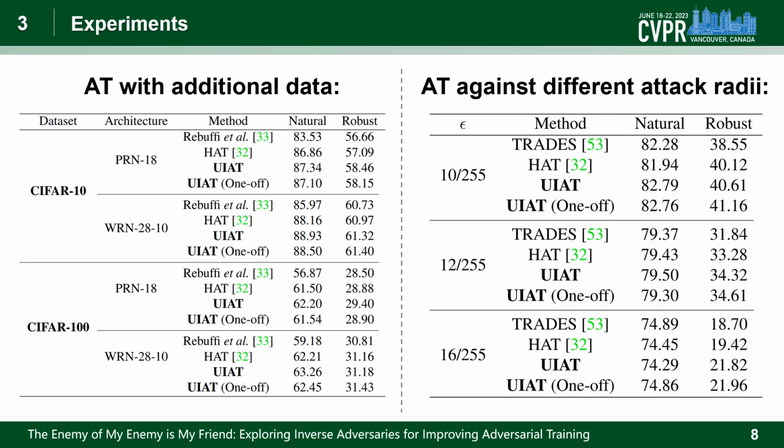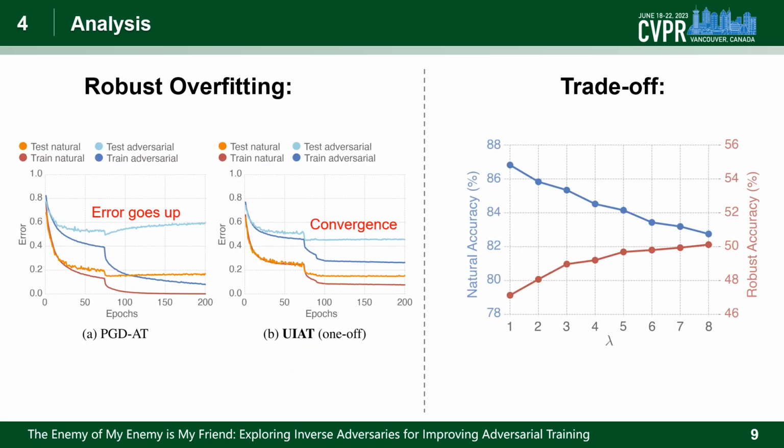In addition, we consider the use of additional DDPM synthetic datasets to further enhance adversarial training, especially under different network architectures. Our proposed method also achieves SOTA results in terms of natural performance and adversarial robustness. Furthermore, our proposed inverse adversarial training method can effectively adapt to higher attack strengths. We also analyze the common phenomenon of robust overfitting in adversarial training. Adversarial training mainly suffers from the robust overfitting issue, resulting in a robustness drop on the test set.